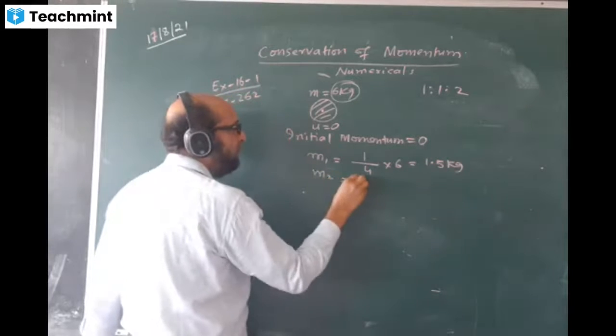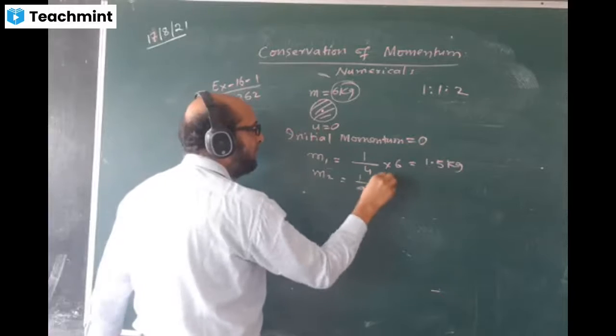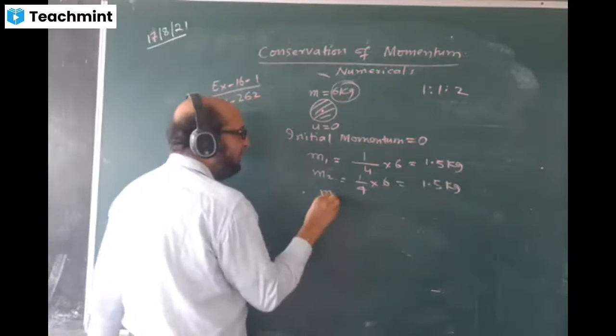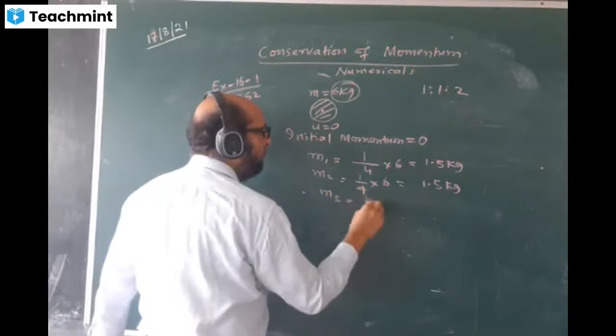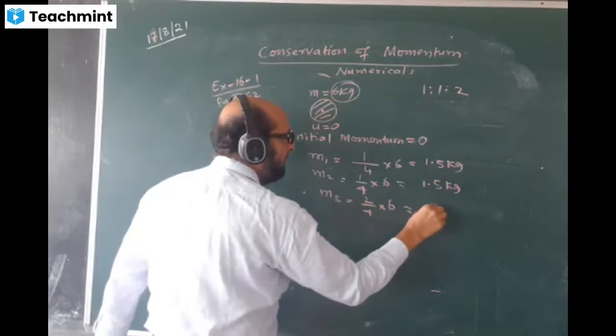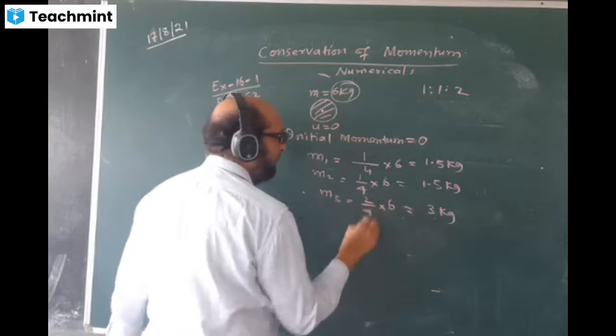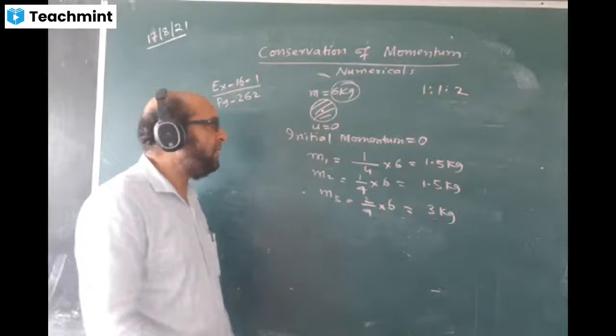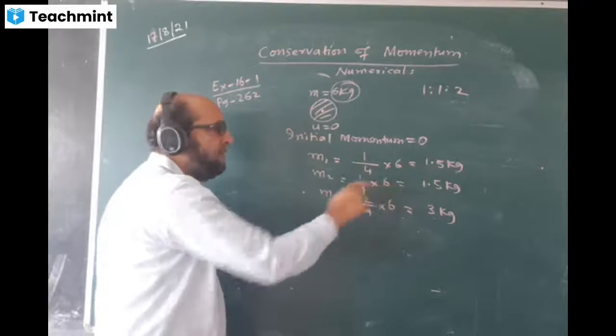M2, the second mass, also will come same, 1/4 into 6, 1.5 kg. Third mass M3 will be 2/4 into 6, the answer will come 3 kg. So the three fragments are 1.5 kg, 1.5 kg and 3 kg.